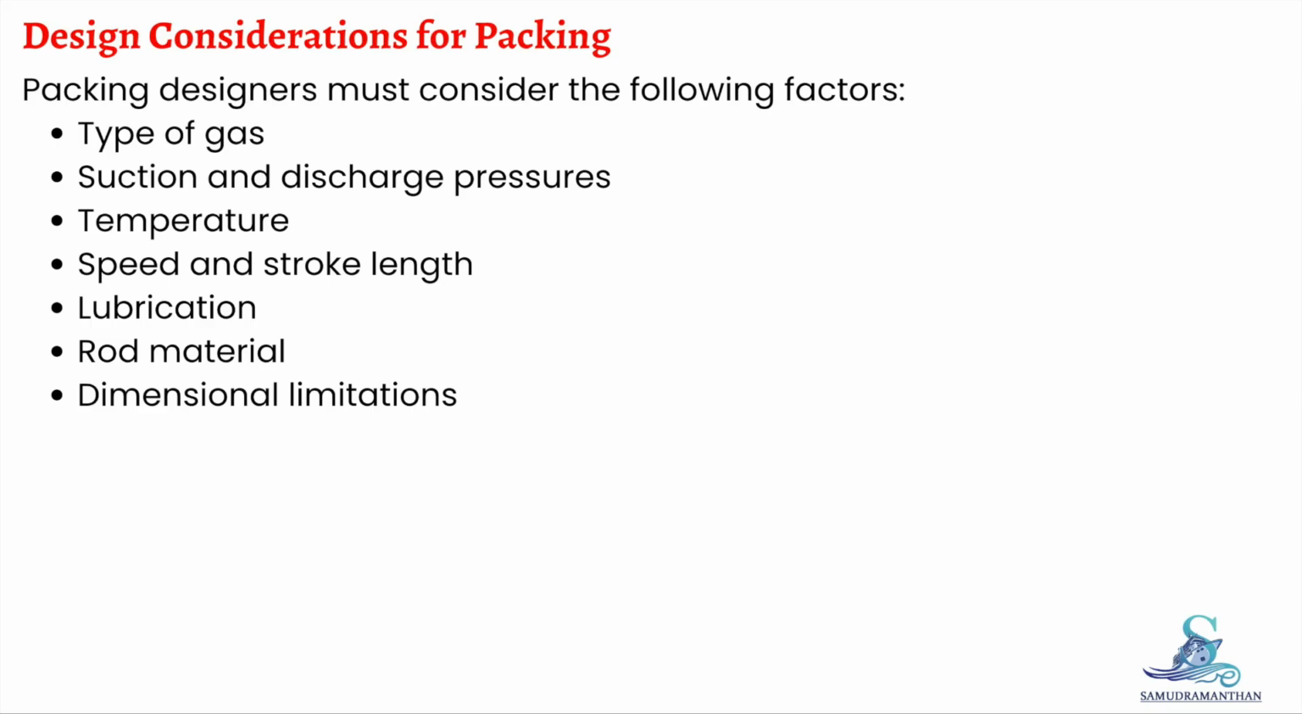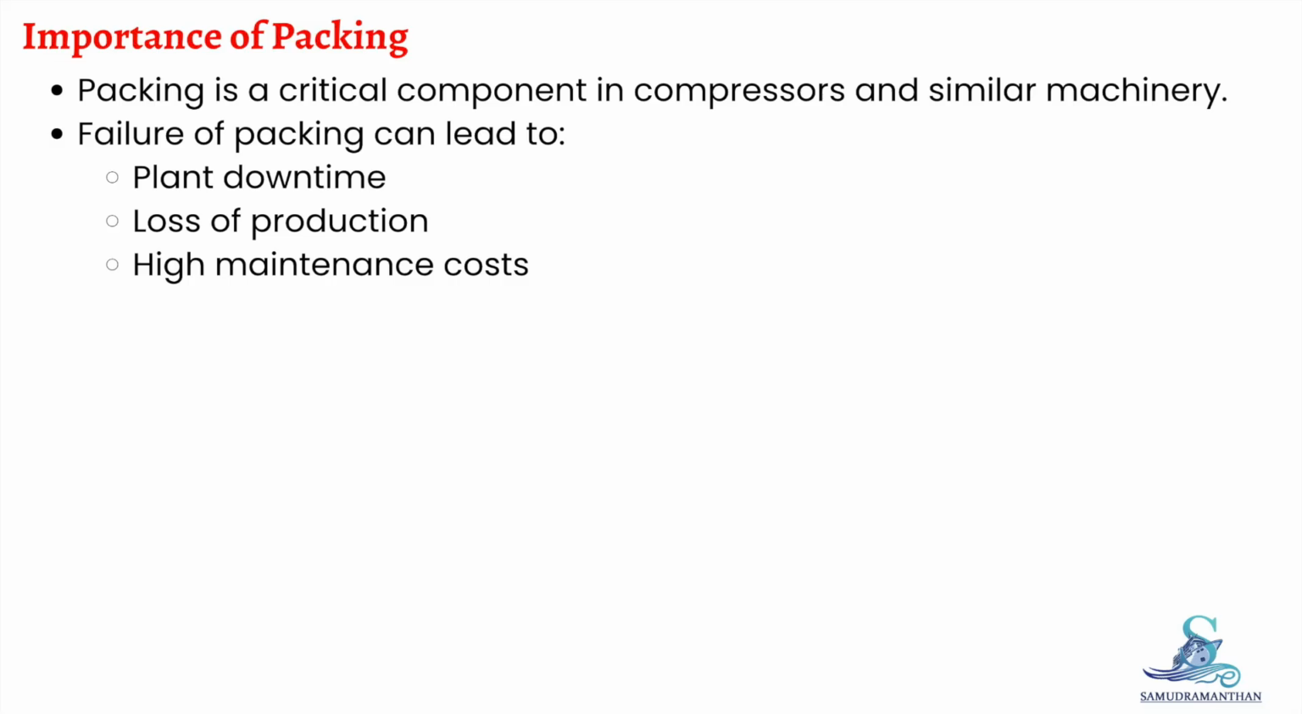Packing designers must carefully consider several variables, like type of gas, suction and discharge pressures, temperature, speed, and stroke length, lubrication, rod material, and dimensional limitations. These factors are crucial for efficient and safe operation of compressors and machinery. Packing is one of the most critical components in compressors and related machinery. Failure of packing can result in plant downtime, loss of production, and high maintenance costs. So, the reliability of packing directly affects productivity and safety.